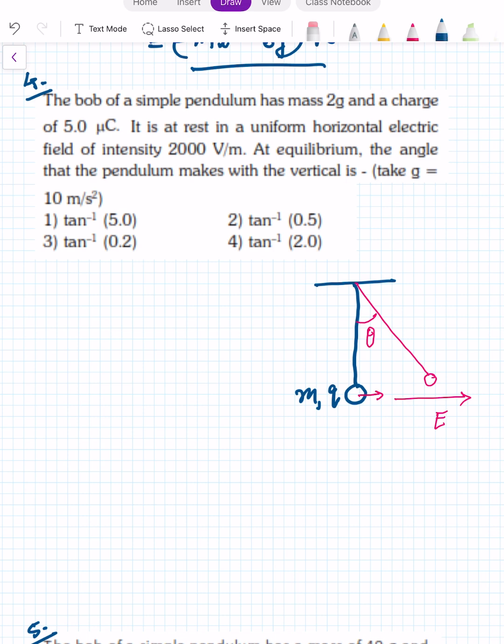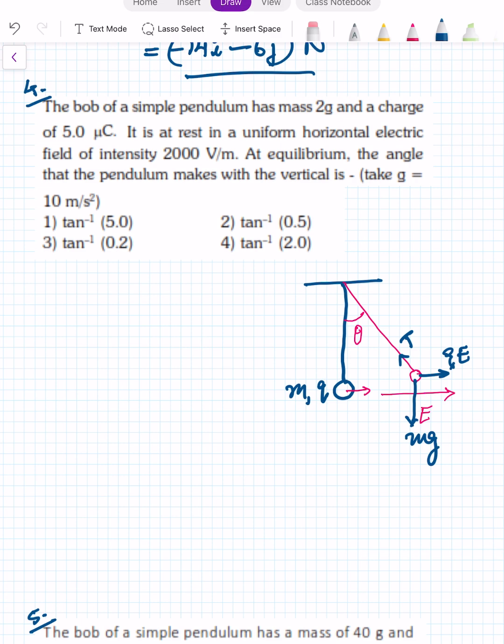Now here the forces are, one is mg, one is electric force QE. Since the charge is positive, electric force is in the direction of electric field, and tension T. Now since the object is in equilibrium, net force is 0. Resolve the forces along the horizontal and vertical.